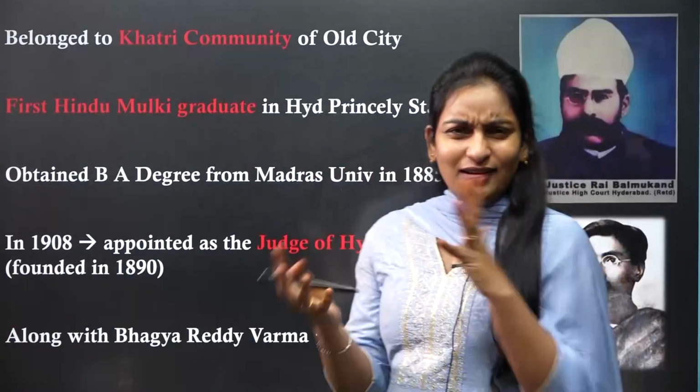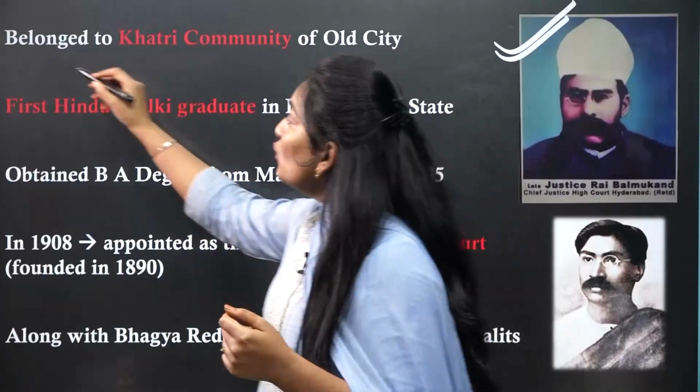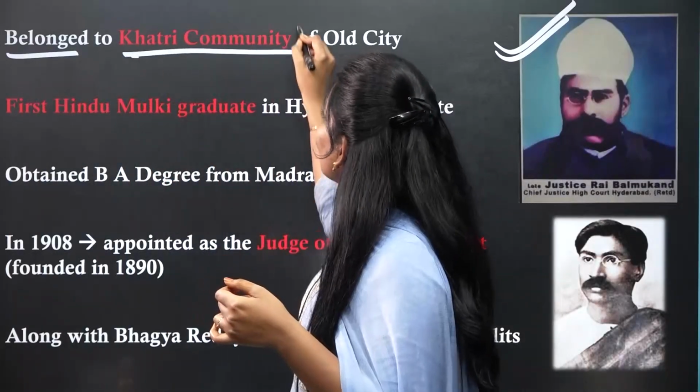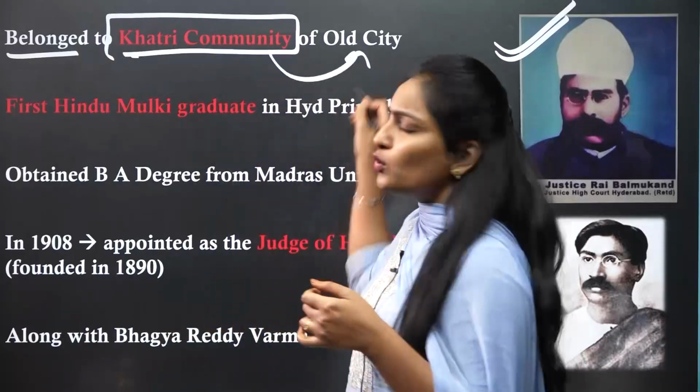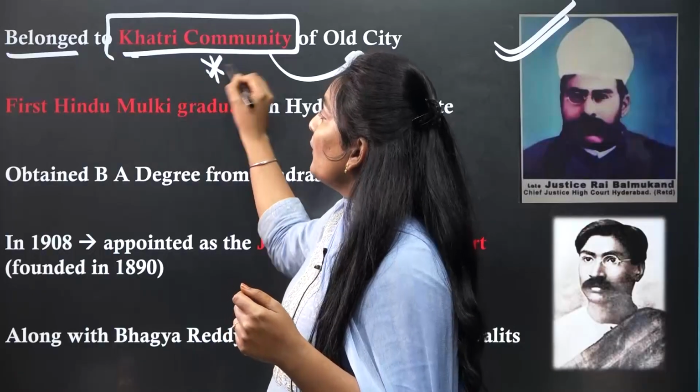So some basic information about the personality Rai Balmukund. You can see here, this is the person Rai Balmukund. So who was he? He belonged to the Khatri community of Old City. You have many different types of communities, Kayasthas, Bilgramis, who came from the non-mulki areas. So he belongs to which community? He belongs to the Khatri community.